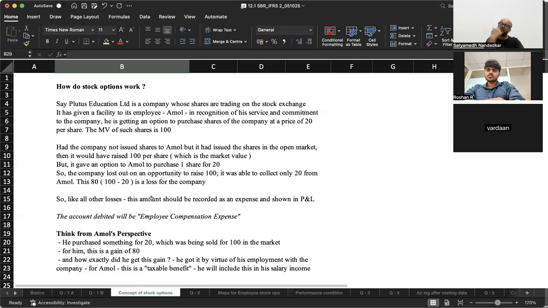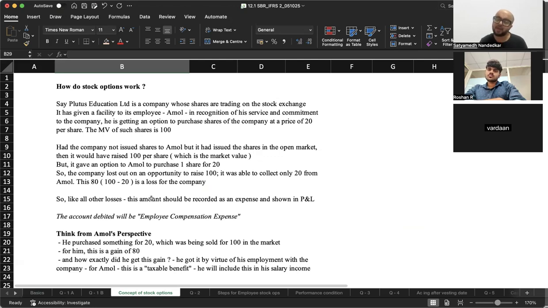So the way an employee perceives this is, because I'm an employee of this company, I am able to purchase a share at 20 rupees, which is available in the market at 100. So by virtue of being an employee of this company, I'm getting a gain of 80. So for me, that's compensation for the work that I have done.